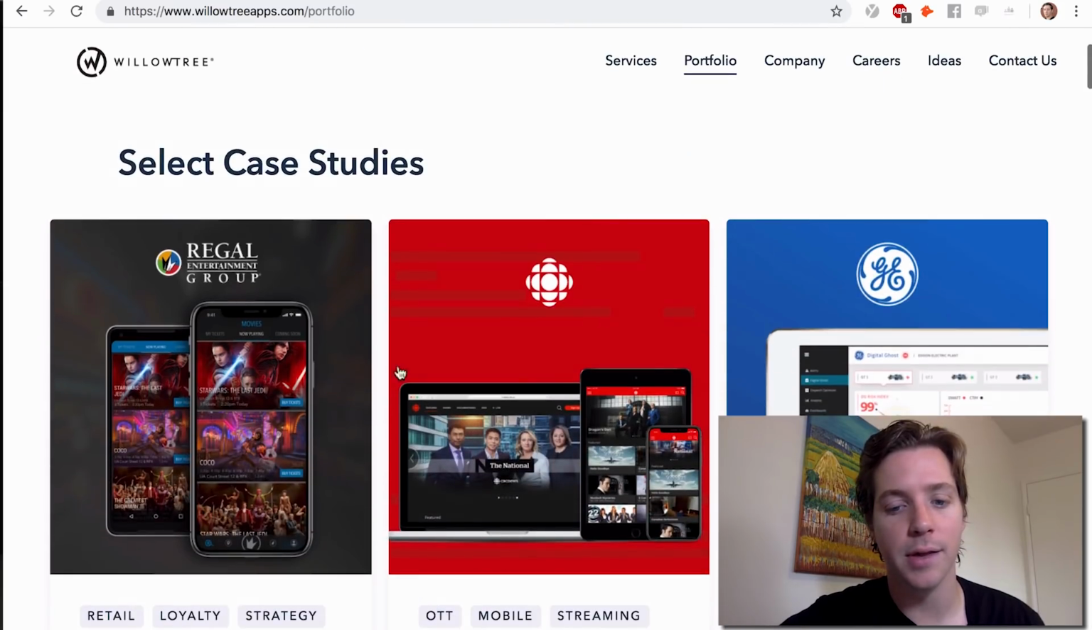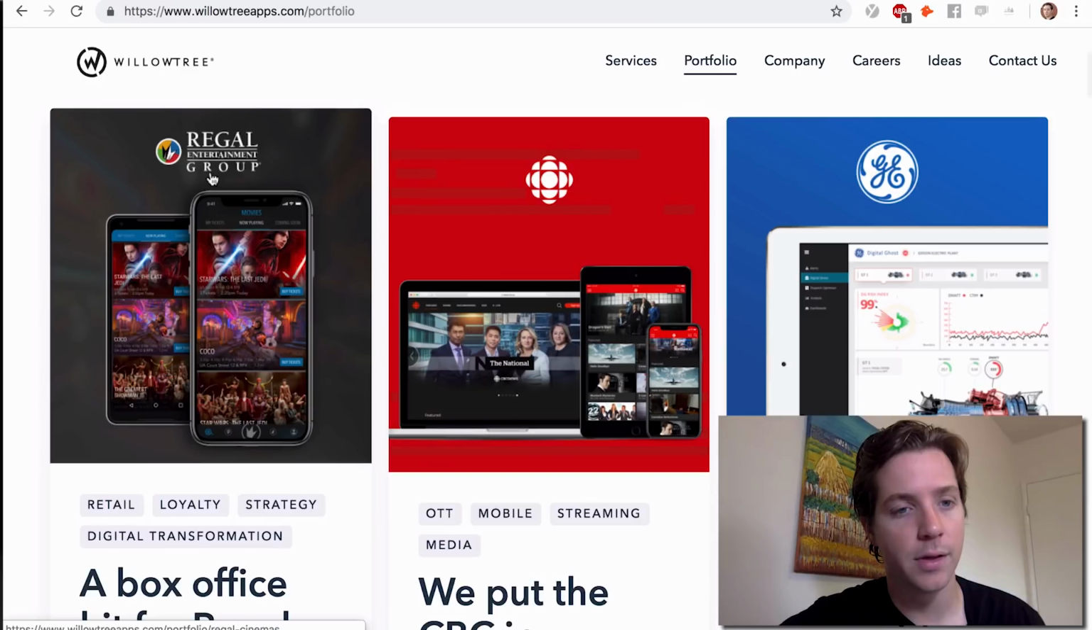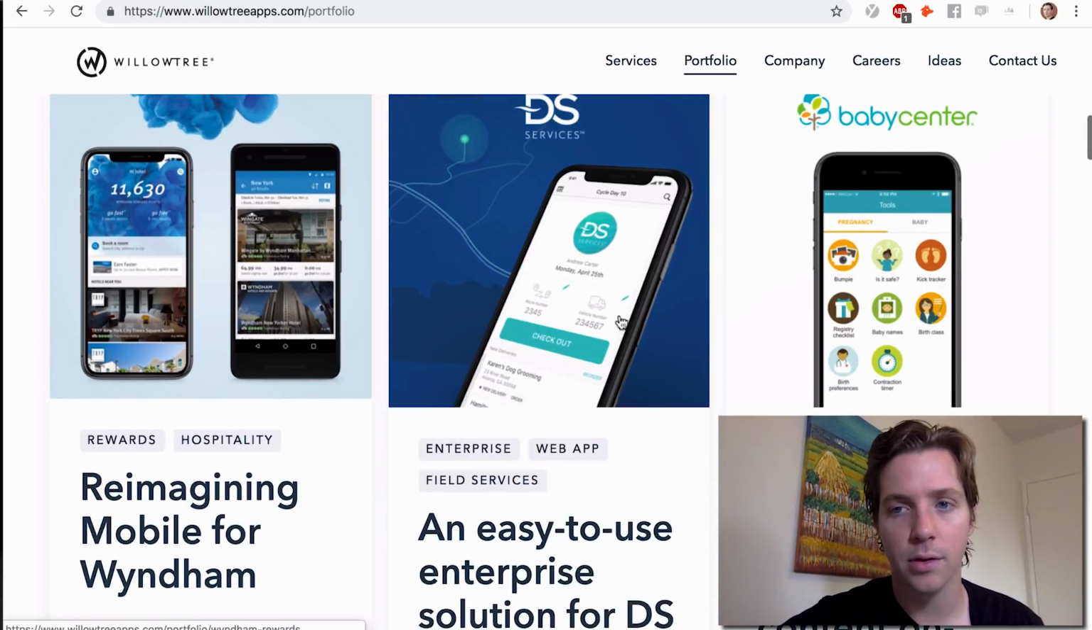First step, identify an agency. You're not gonna have to do this step if you are an agency. We need to find a thing to sell. So to do that, I start by going to the portfolio and looking for projects that are scalable. For instance, Willow Tree did this app for Regal Cinemas, Wyndham Rewards, and I'm looking at these and I'm trying to find niches for each one.